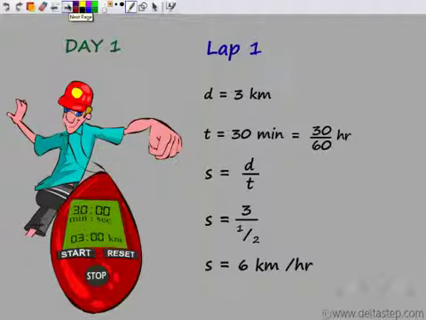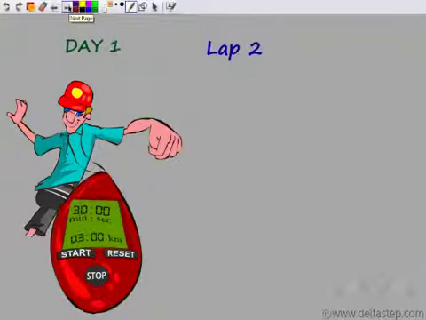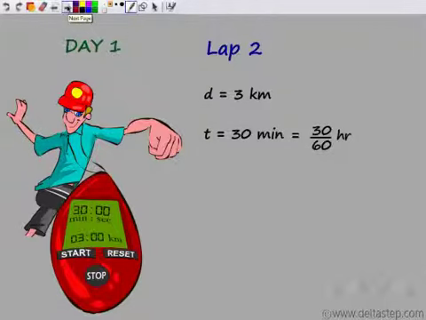Now let's look at the second lap which he took. The second lap was exactly the same. He again took 30 minutes to cover that 3 kilometer distance. Now 30 minutes is the same as 30 by 60 hours, which is equal to half an hour. So he took half an hour again to complete that same 3 kilometer distance.